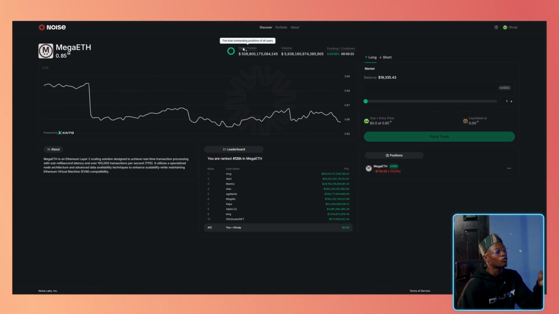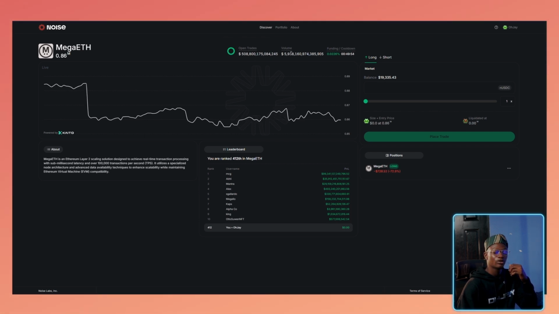These are the number of open trades. You can check the total number of open trades. This is the total outstanding position of all users, which is the volume. Volume is about 1.2. What's the next figure after billion? After trillion? No, it's actually trillion after billion. Yeah, what's the next figure after trillion? I can't remember right now.